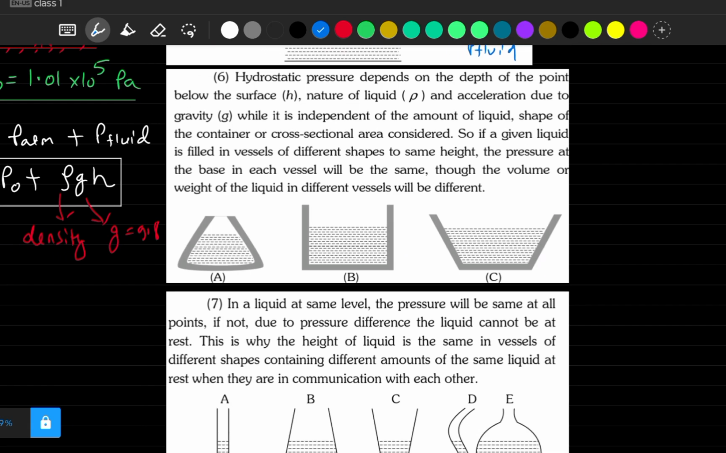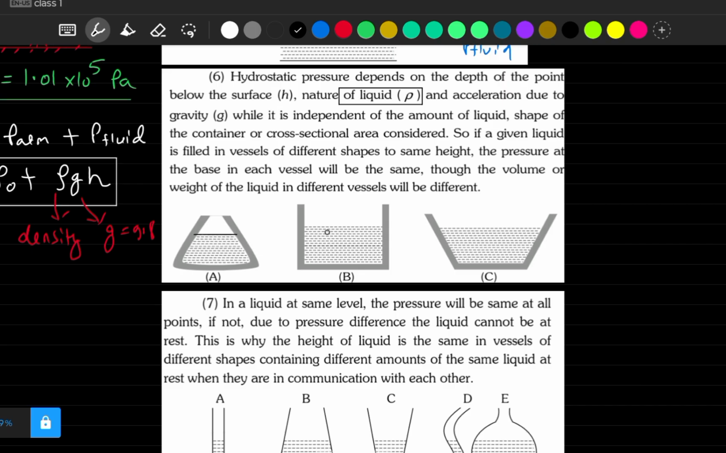Here they have given us three vessels A, B and C. And in each vessel there is some fluid, and density of fluid is rho. The height of water column in each one is h. So you can see that height is same. Okay, fine. Now what will be pressure here at the end point?